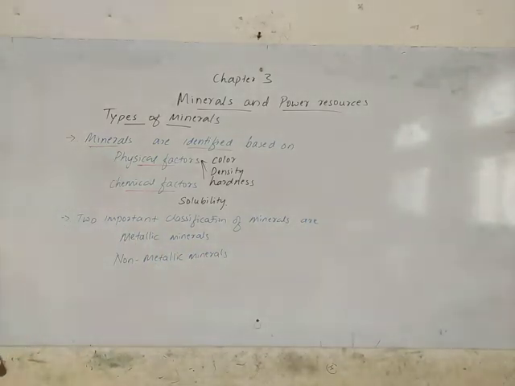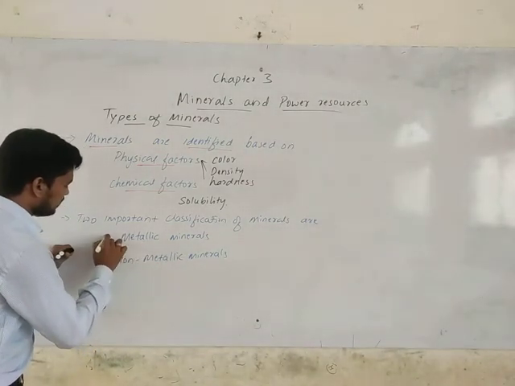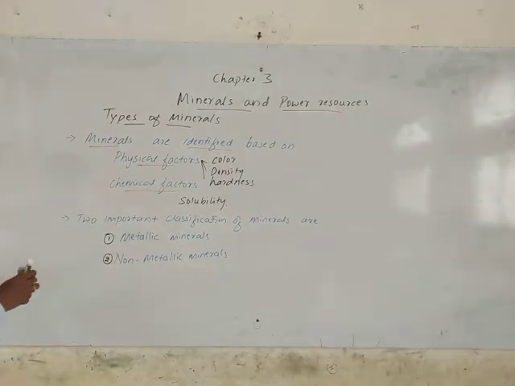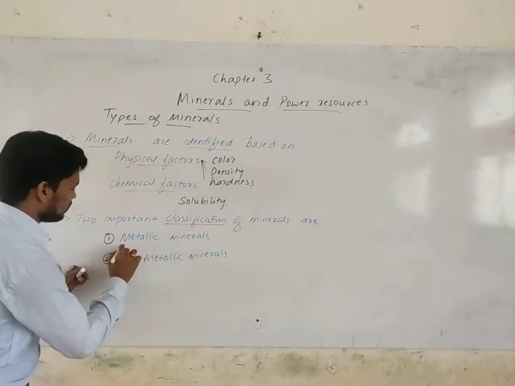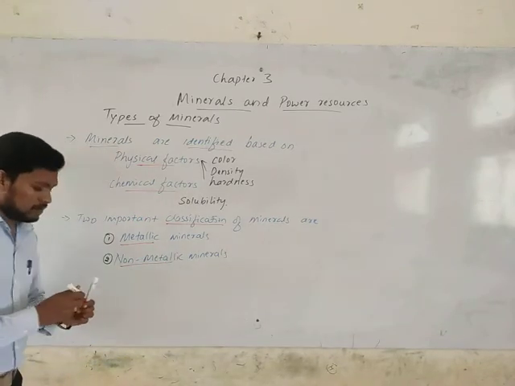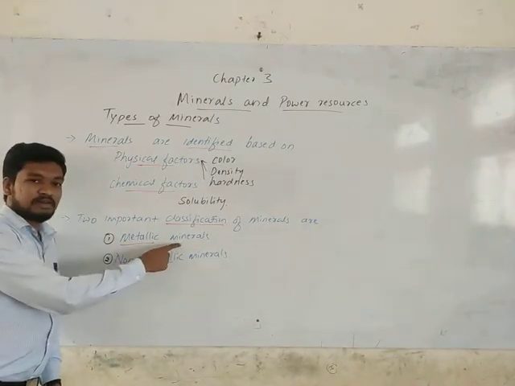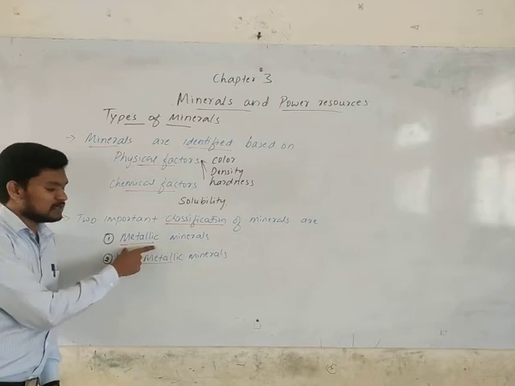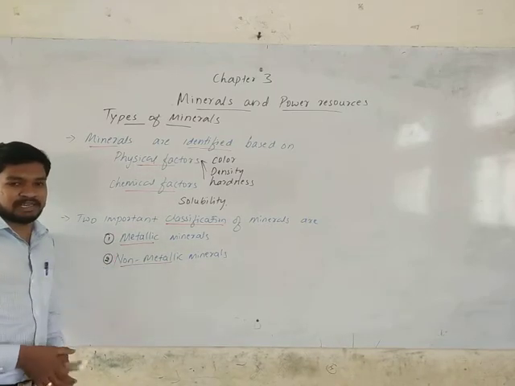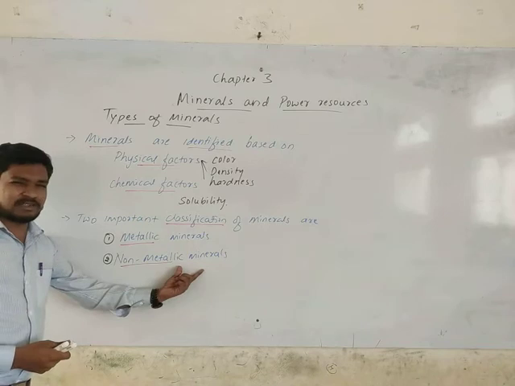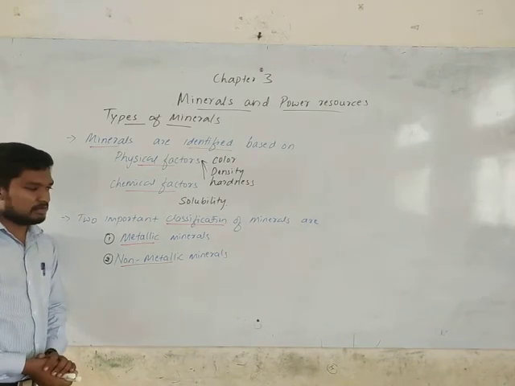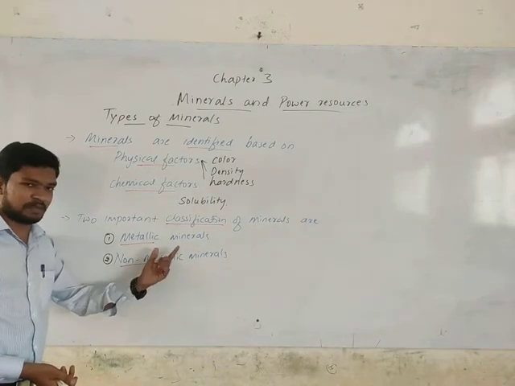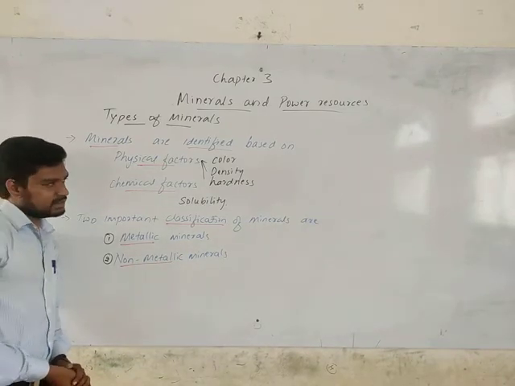These are the two important classifications we have under minerals, metallic and non-metallic. Metallic minerals are the minerals which have a metallic form, like a metal, in them. Non-metallic minerals don't have the metallic form in them. We'll discuss these two deeply. Right now, take down these two points.